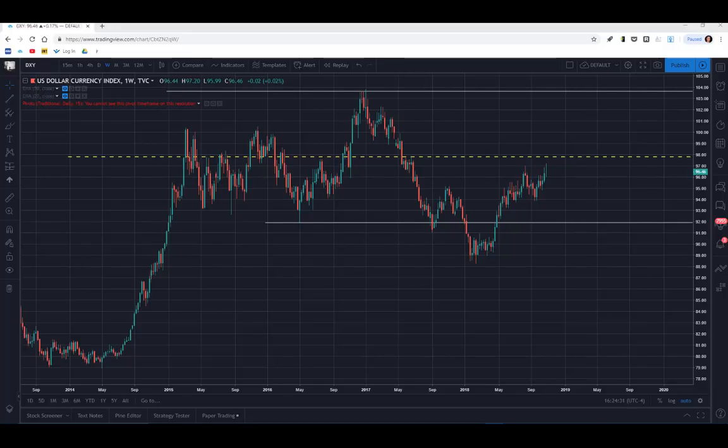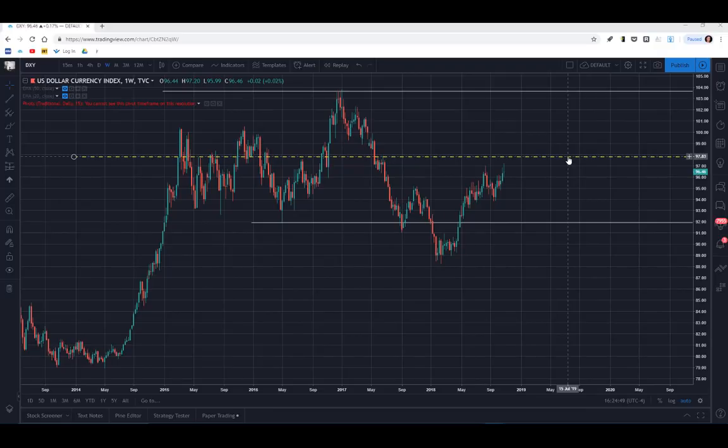Now that you know the key levels to look out for on the US dollar, you'll be better prepared to tackle these midterm elections and trade the FX markets. What you'll want to be looking for is trading the major crosses, i.e. the Euro US dollar, the Sterling US dollar, CAD, Aussie US dollar, Kiwi US dollar, and even the US dollar Japanese yen.